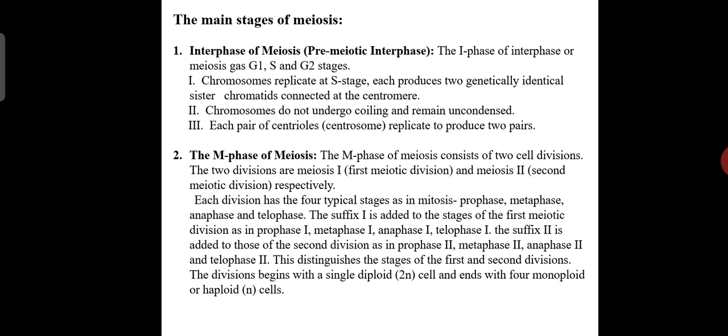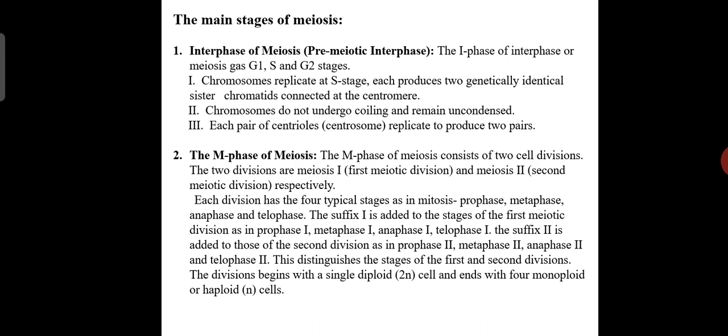The suffix 1 is added to the stages of the first meiotic division: prophase 1, metaphase 1, anaphase 1, telophase 1. And the suffix 2 is added to those of the second division: prophase 2, metaphase 2, anaphase 2 and telophase 2.